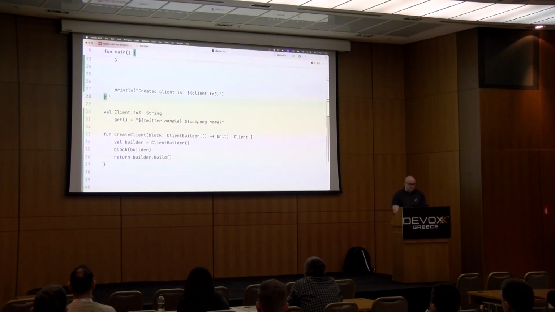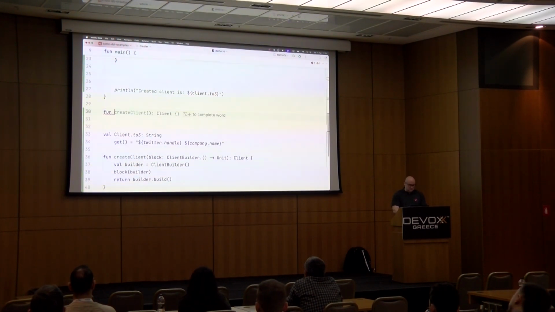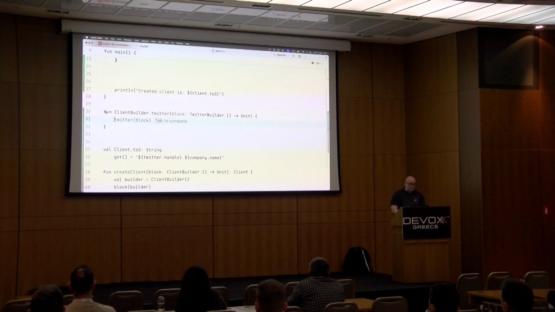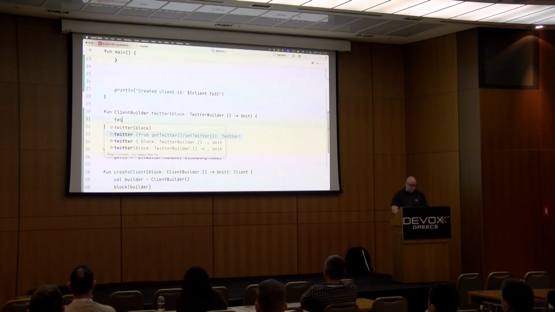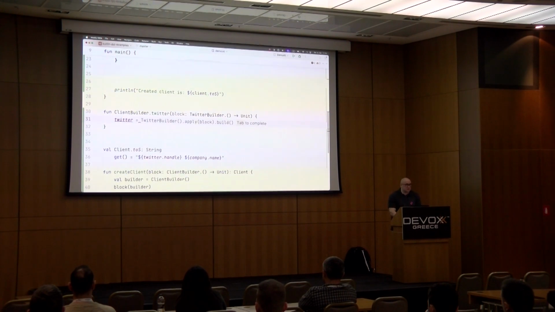So now we create the extension, client builder, Twitter, and we need a block of code. That's going to be a Twitter builder. And we need to assign to a field of the client builder, which is going to be a Twitter. For that, we need a Twitter builder instance, and we need to apply the block of code within the context of the Twitter builder.